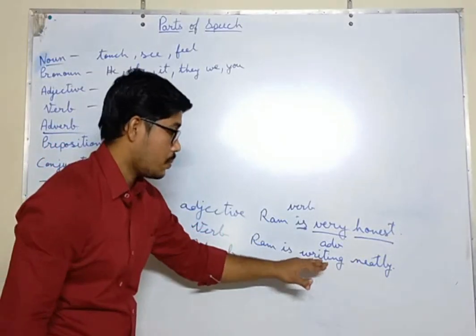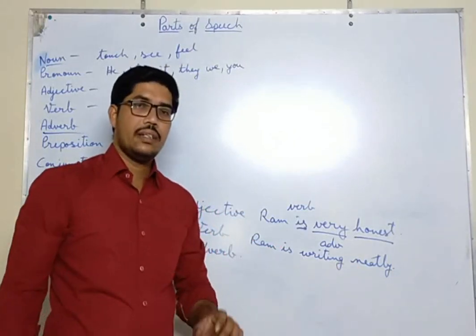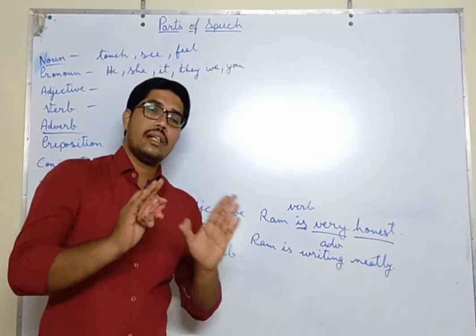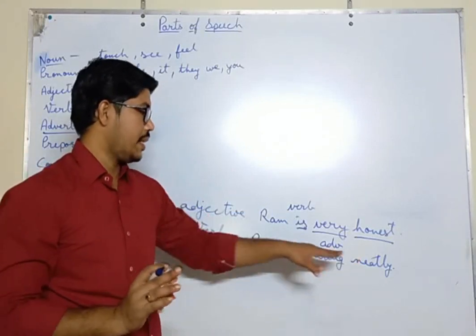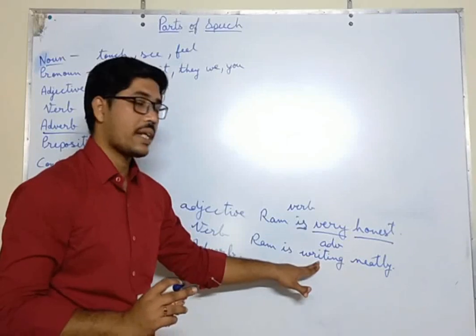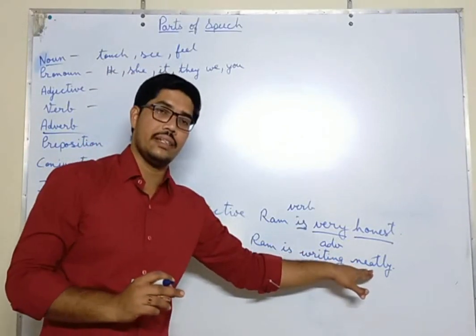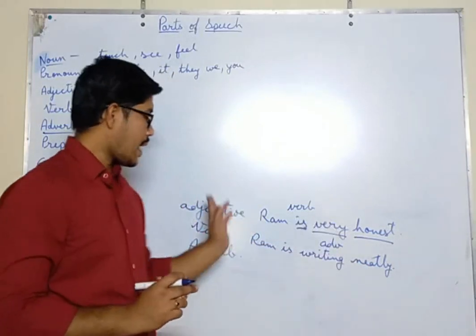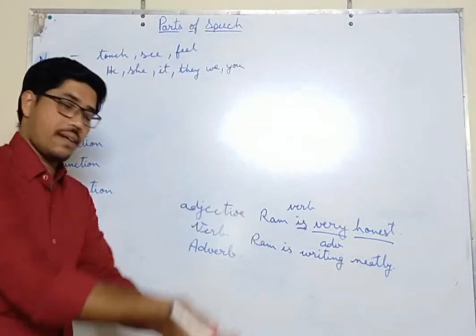Now how is he writing? He is writing neatly. Neatly means साफ सुथरा. उसकी लिखाई, वो एकदम बढ़िया से लिख रहा है. So this neatly is giving us more information about writing. He is writing, but how is he writing? He is writing neatly. So neatly is an adverb.